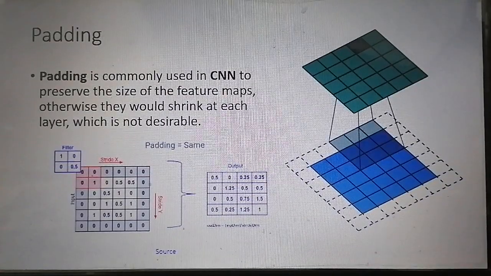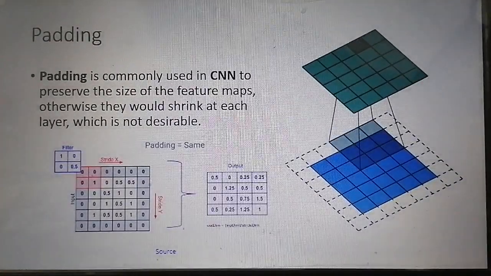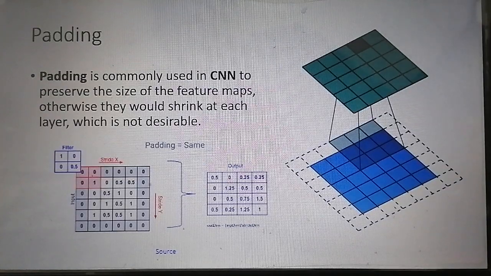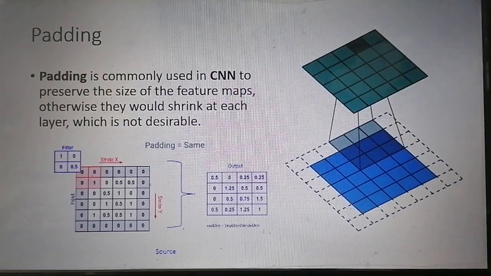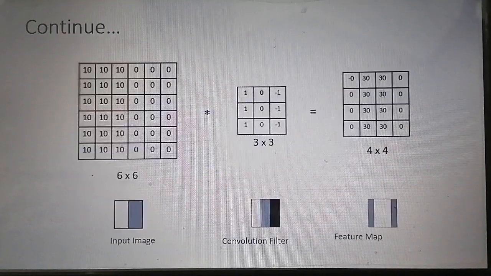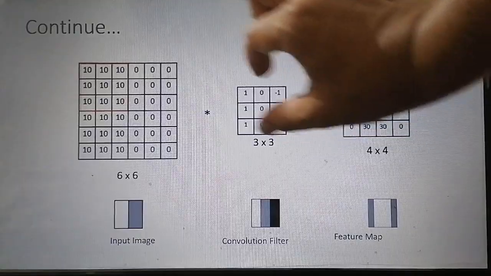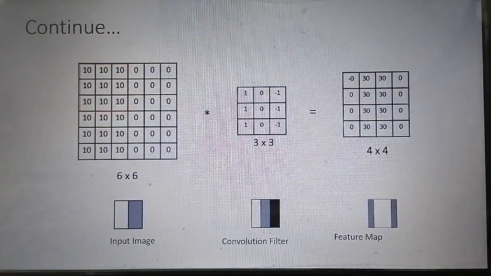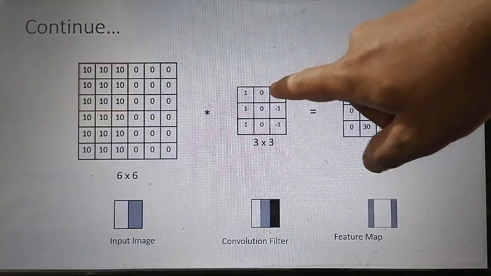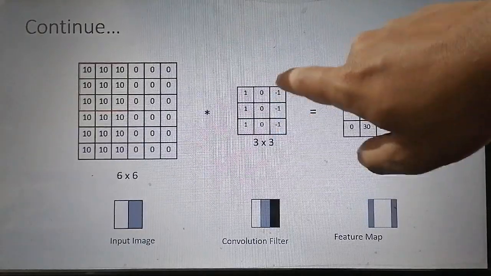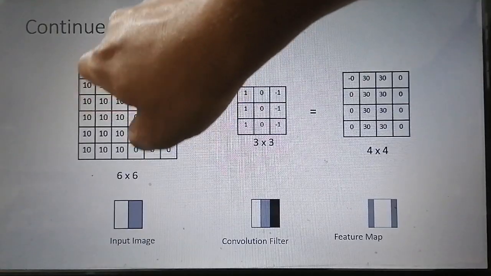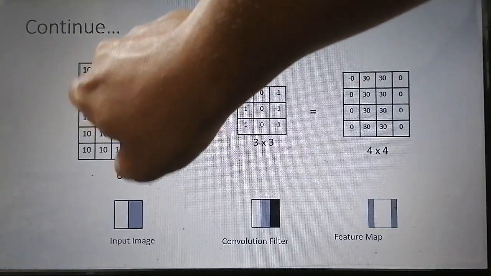If we convolve this filter with this input image, any feature present in that portion of the filter will not be convolved with that portion of the image.